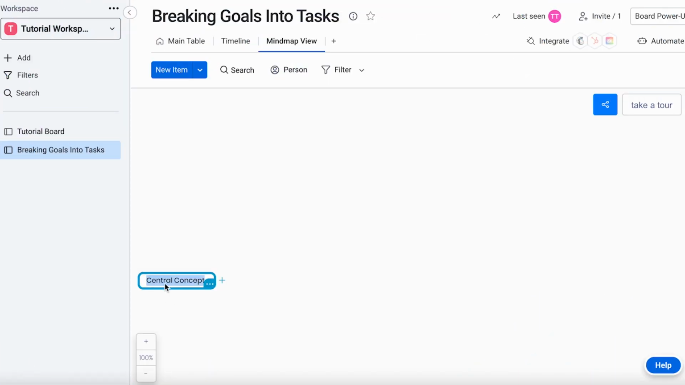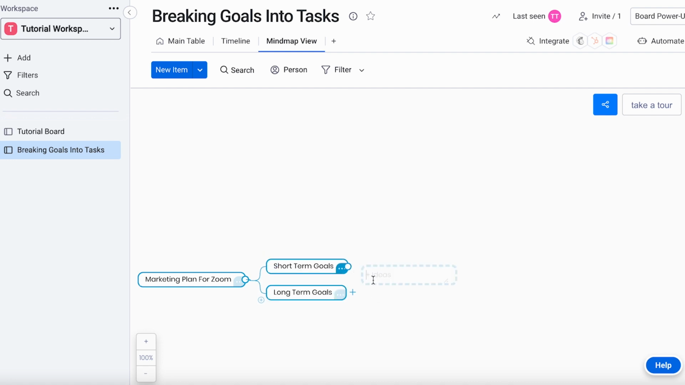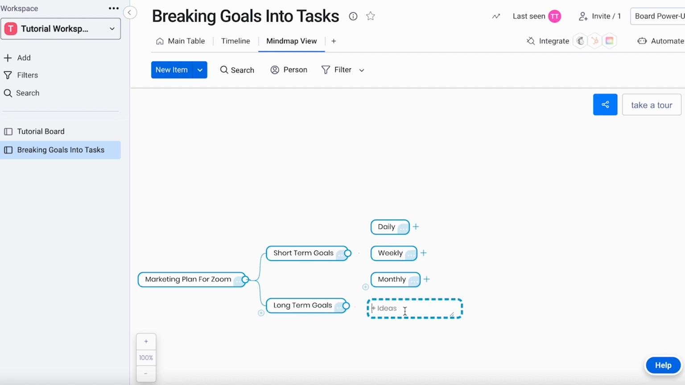Let's say you had marketing at Zoom and you want to market its features. You can start with this big goal as your central idea. In this case, the big goal is marketing plan for Zoom. Now, you can break down this goal into short-term and long-term goals, like daily, weekly, monthly, quarterly, and annual.